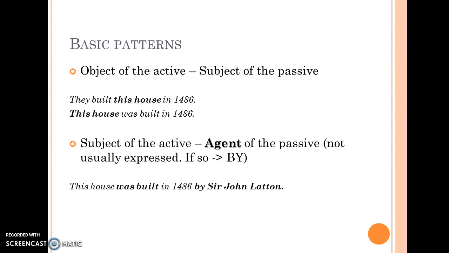However, when the subject of the active voice is presented in a passive voice construction, we present it using the preposition "by." And here the subject is called the agent. "This house was built in 1486 by Sir John Latton." "By Sir John Latton," that is the agent.